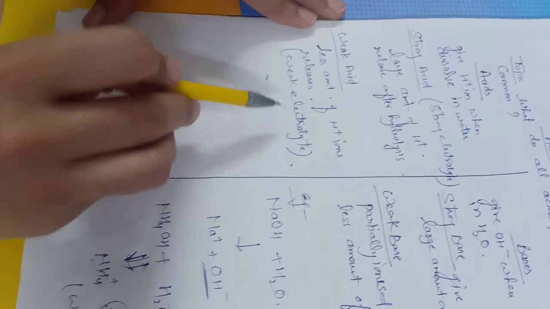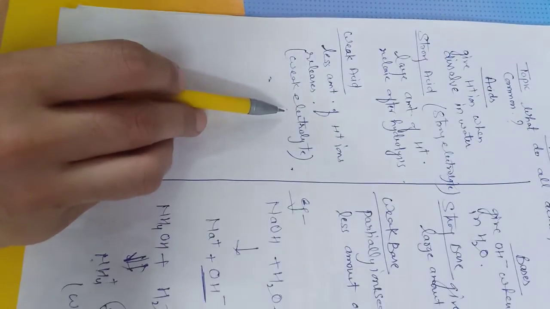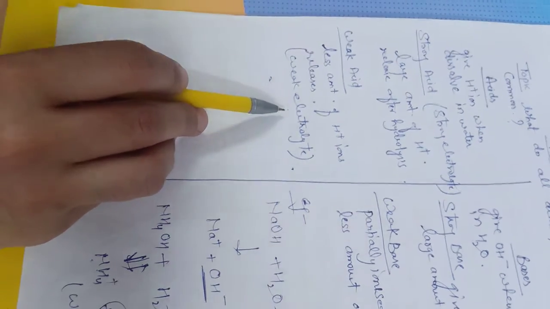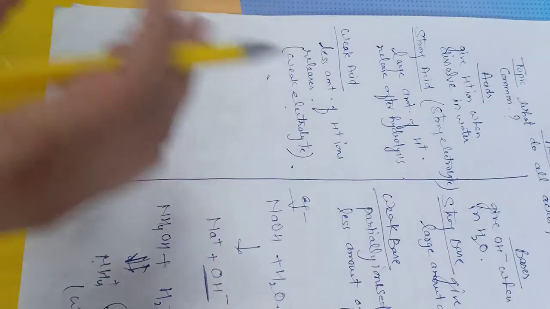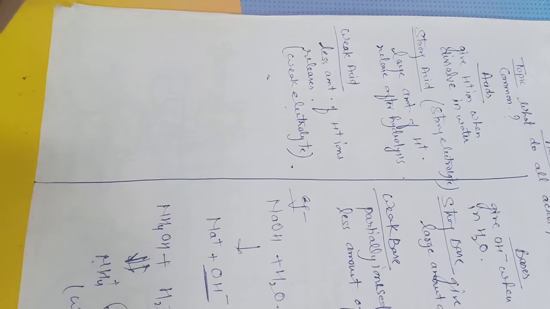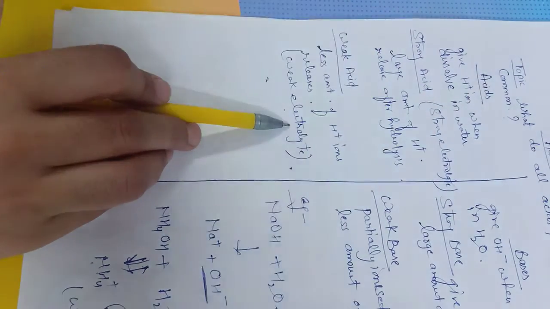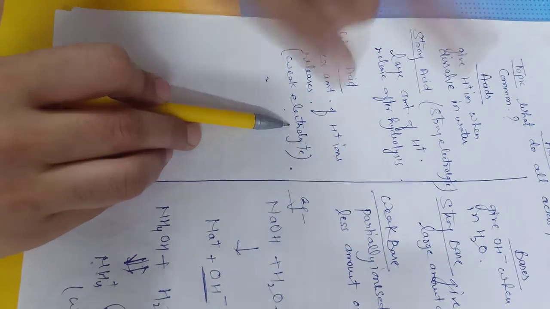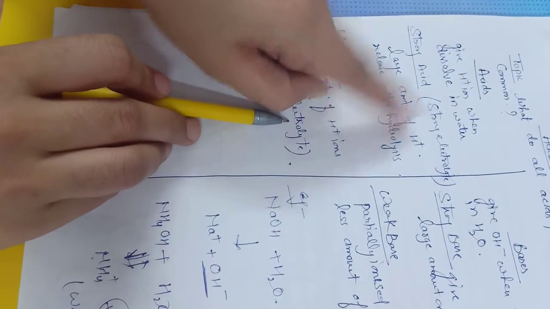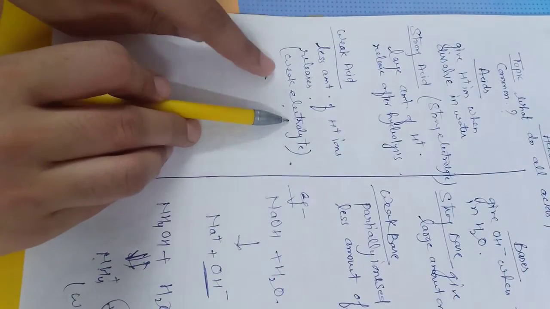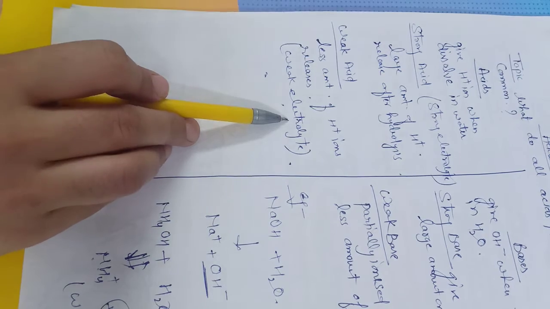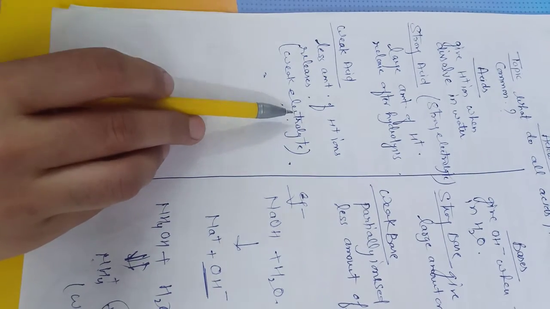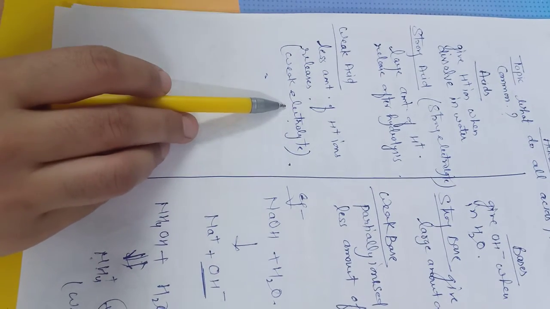Electrolyte is basically related to the word electricity. Electrolytes are those which easily conduct electricity. So these strong electrolytes easily conduct electricity due to furnishing of a large amount of ions. That's why they are strong electrolytes, and these are weak electrolytes because there is a less amount of ions, so they do not conduct electricity very easily.